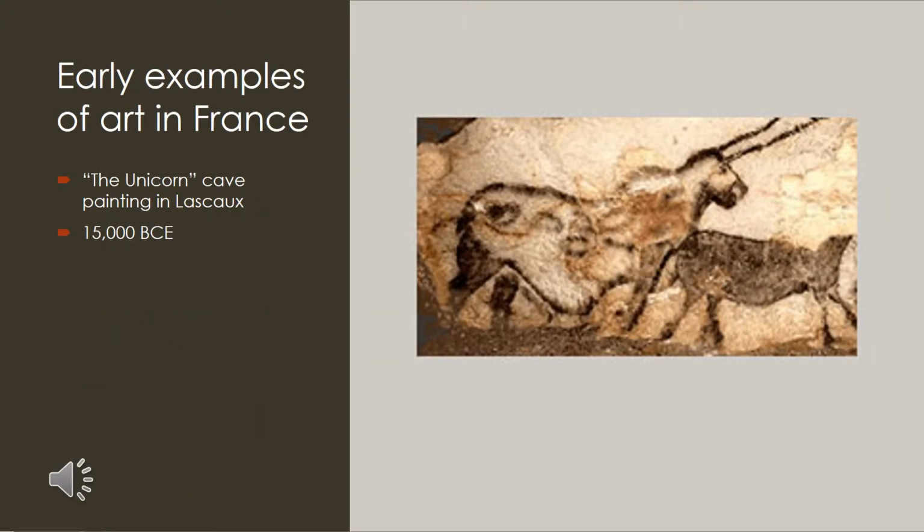Here we have a well-preserved example of early art in France. This painting, the unicorn, is from a cave in Lascaux and is believed to be dated from about 15,000 BCE. This is a great example of what early art in France and Spain looked like.